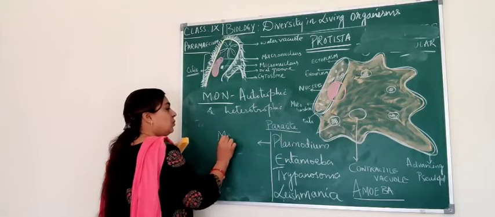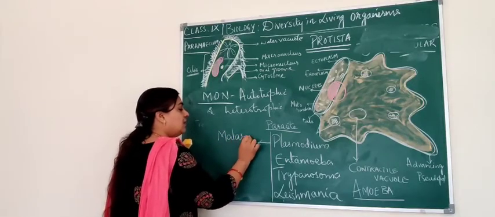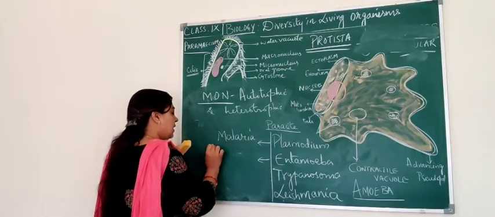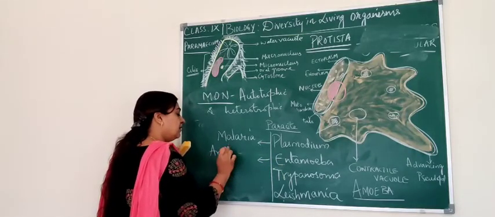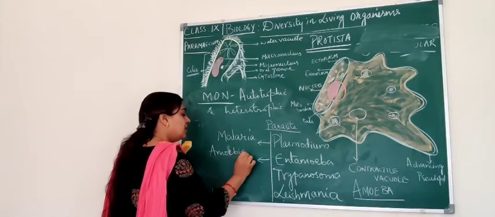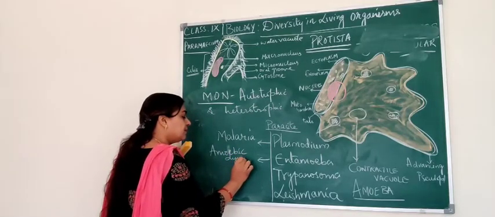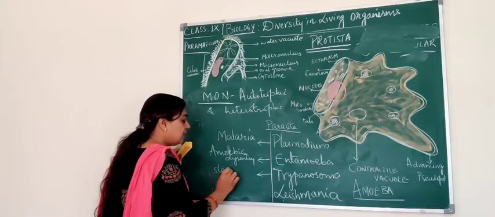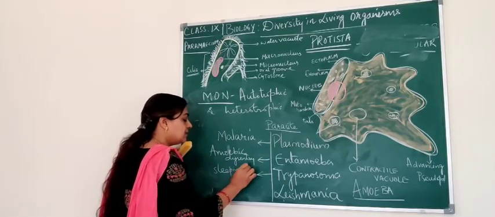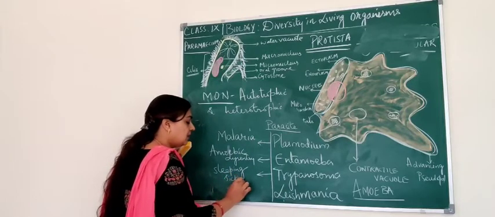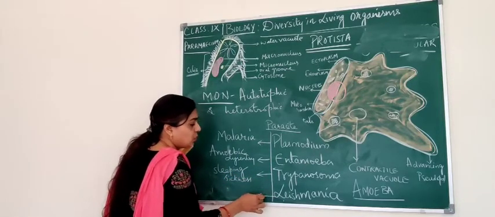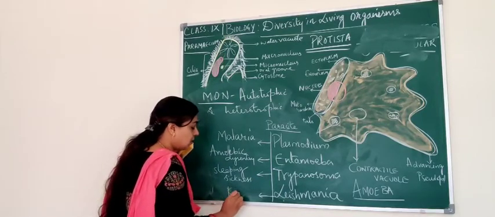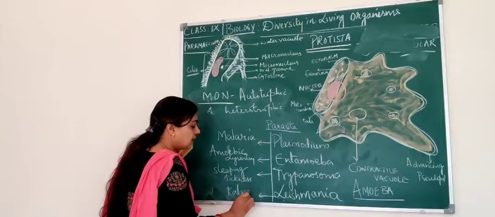Plasmodium is the protozoa which causes malaria. Entamoeba will cause amoebic dysentery. And coming to trypanosoma, sleeping sickness. Sleeping sickness is caused by this protozoa, that is trypanosoma, and leishmania causes kala azar.